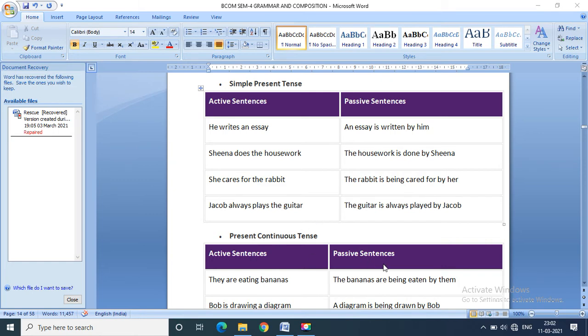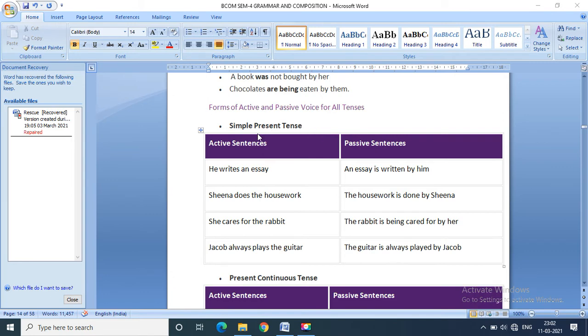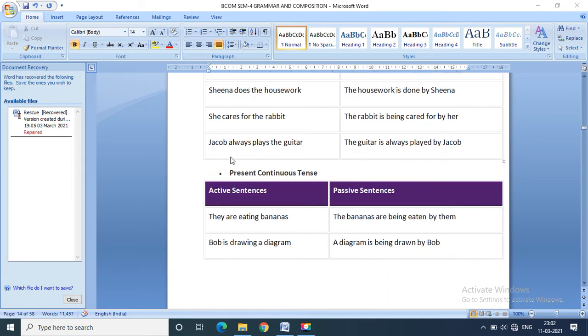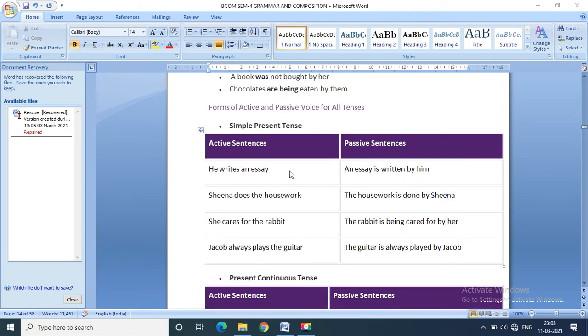Jacob always plays the guitar. It's about the simple present tense changes. The guitar is always played by Jacob. Now, let us see the examples of present continuous. Here what we change is, we have to use am, is, are plus being. In simple present we use am, is, are plus past participle. This is the basic requirement.